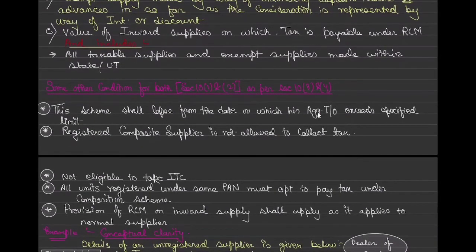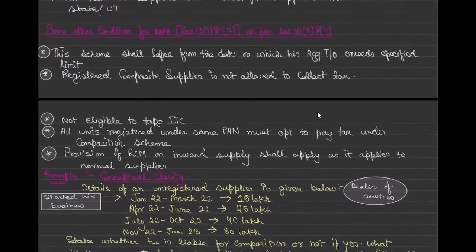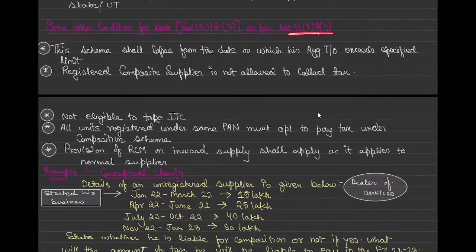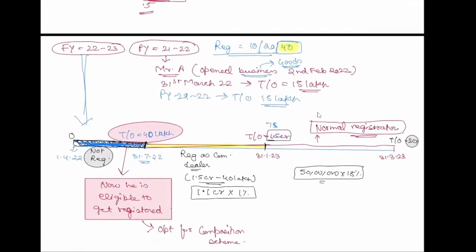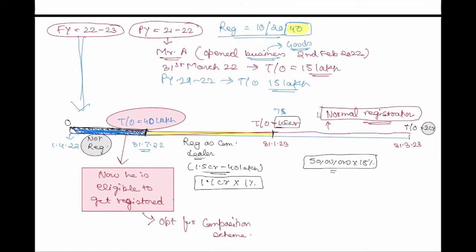Let me read it. This scheme shall lapse from the date on which his aggregate turnover exceeds the specified limit. So what are the specified limits? 150 lakh or 75 lakh or 50 lakh, whatever it is. The date when this aggregate turnover exceeds, the scheme will lapse from that date. Same we saw in the example that on 31st Jan 2023, he is crossing the limit of say 1.5 crore or 75 lakh or 50 lakh, whatever it is. Then from the next day only, that is 1st of February 2023, he will be liable to pay tax as a normal taxpayer.